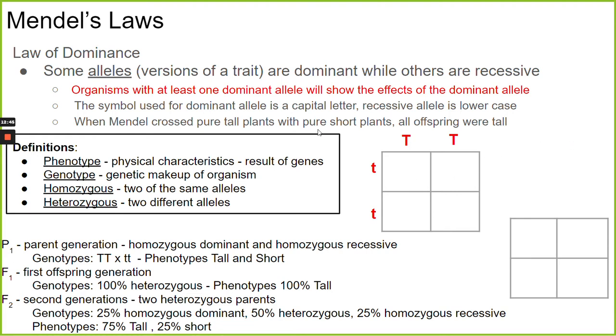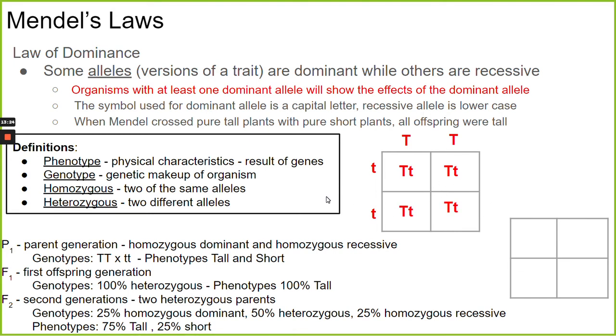So we use these models called Punnett squares, these little boxes, that help us predict if two parents produced offspring, what would they be like? So, to do this Punnett square, we simply combine the letters to fill in each box. So this top left box, we get a big T from the top, we get a little t from the side. Same thing over here, big T from the top, little t from the side. Big T, little t, big T, little t again.